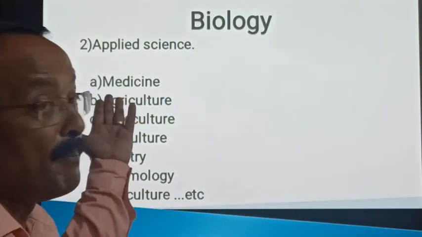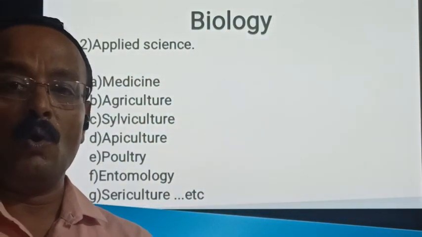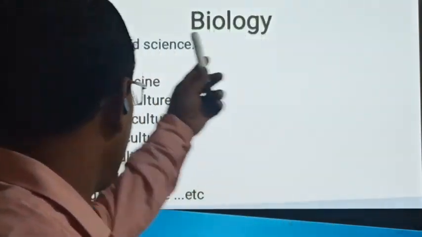So applied science in medicine. If a person is unhealthy, a doctor should know everything. Histology he should know, anatomy he should know, physiology what is taking place, any alteration, how to treat it, how to rectify it. Here we are applying the knowledge of the classical branch of that particular person. So that is the applied science.